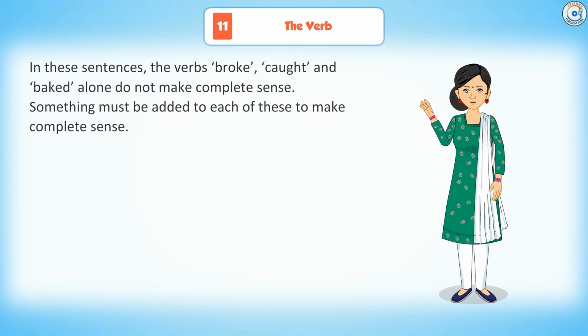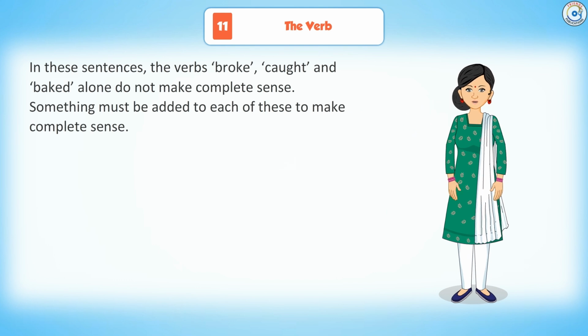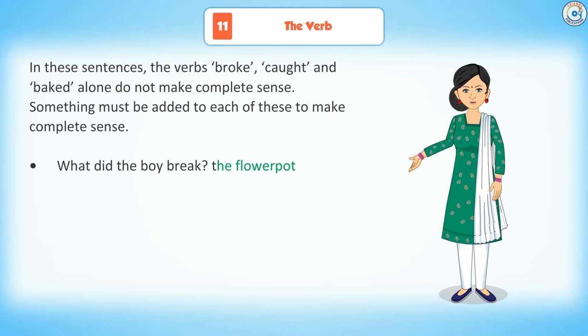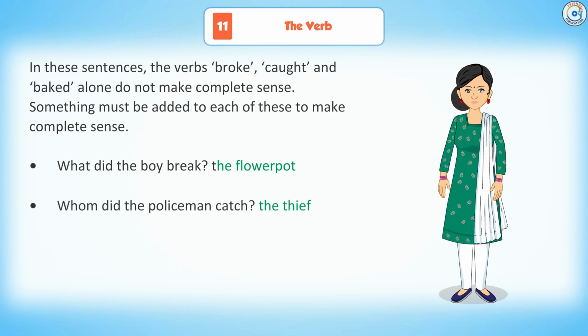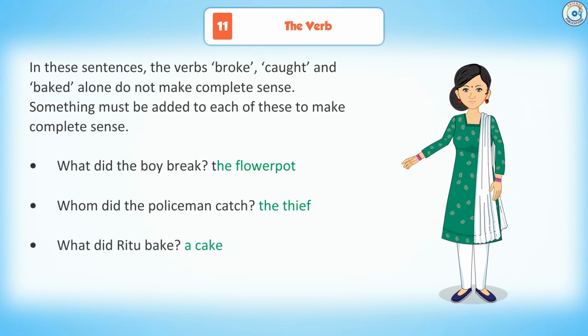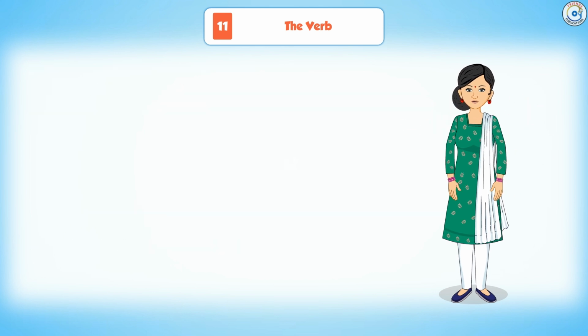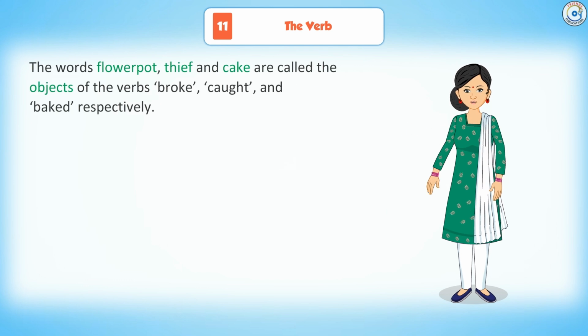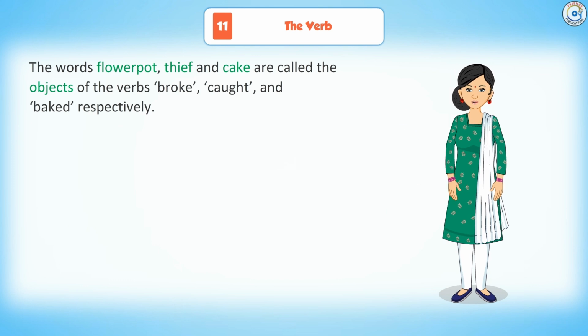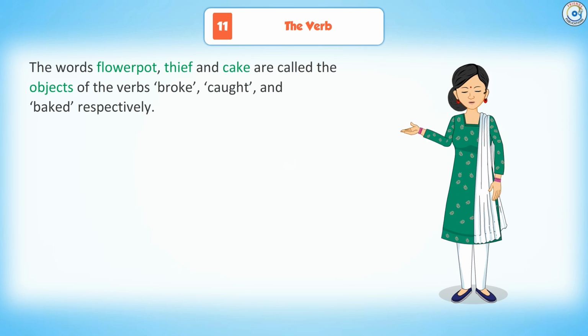Something must be added to each of these to make complete sentences. What did the boy break? The flower pot. Whom did the policeman catch? The thief. What did Ritu bake? A cake. The words flower pot, thief and cake are called the objects of the verbs broke, caught and baked